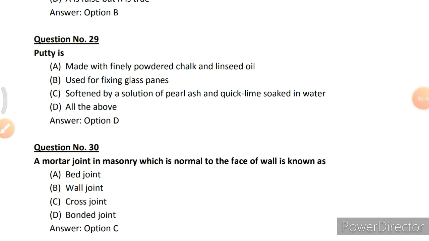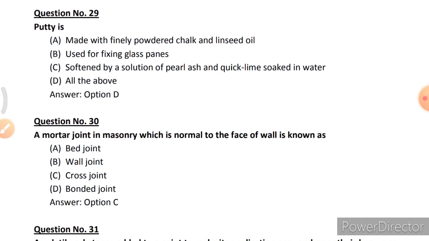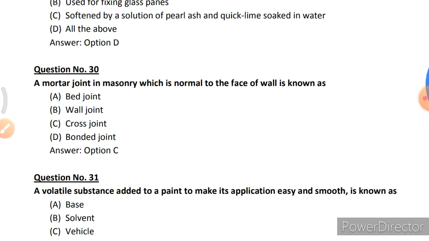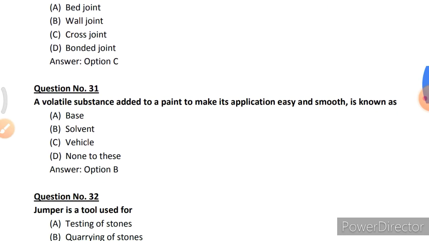Putty is made with finely powdered chalk and linseed oil. It is used for fixing glass panes, softened by solution of pearl ash and quicklime soaked in water. All the above. So answer is all the above. A mortar joint in a masonry which is normal to the face of wall is known as cross joint. Option C, cross joint.